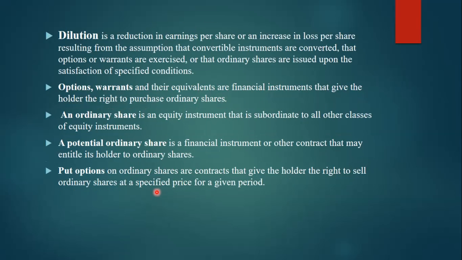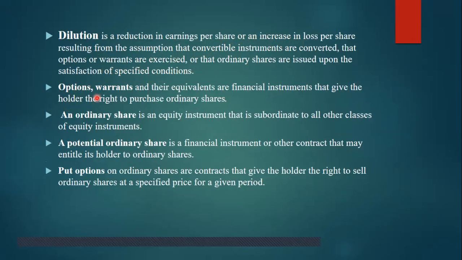Then dilution, it's a reduction in the earning per share. Now already we know that dilution is the reduction of earning per share or increase in loss per share. Automatically the result is increasing loss per share resulting from the assumption that the convertible instruments are converted. Same, if the instrument is able to convert, then we should convert, and that options or warrants are exercised or that ordinary shares are issued upon the satisfaction of specified conditions.